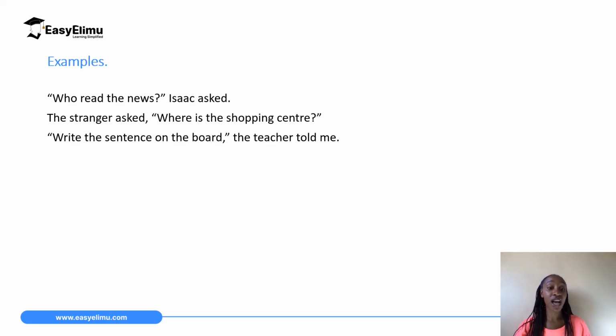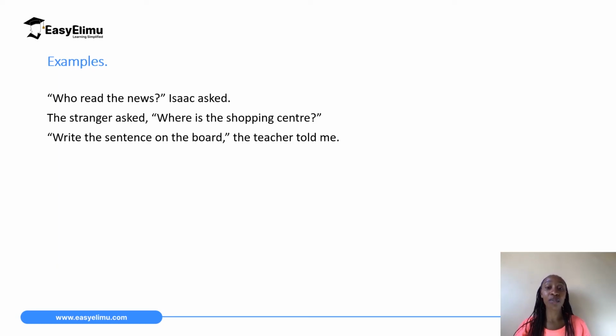The stranger asked, "Where is the shopping center?" In sentence number 2, we have started with the explanatory words and then the direct quotation. So remember what we have said. If we start with the explanatory words, they are immediately followed by a comma. So the stranger asked, comma, and then the opening quotation marks.